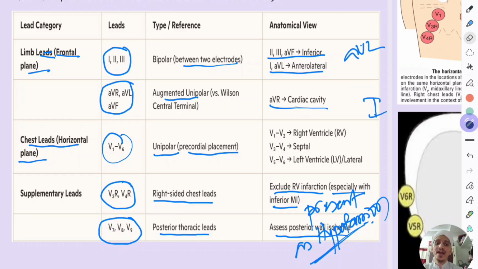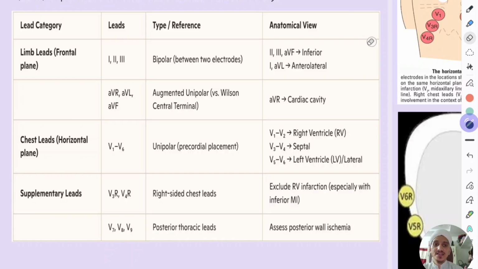AVR sees the right atrium and its cardiac activity. V1, V2 see the right ventricle, V3, V4 septal, and V5, V6 left ventricle or lateral leads. Okay, so remember these things, very important.